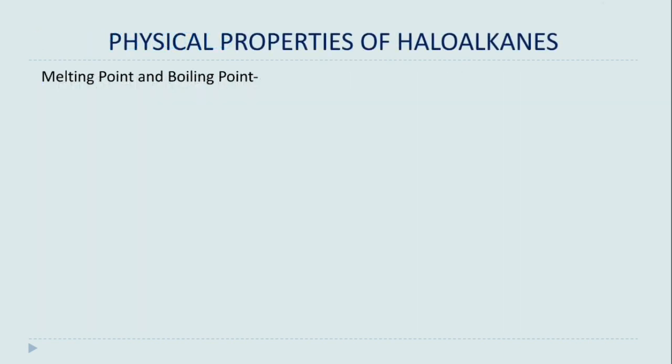Now in physical properties we will discuss the boiling points, melting points, solubility, etc. First of all, let's discuss the melting point and boiling point of haloalkanes. We know that haloalkanes have a polar covalent bond, which we have already discussed in the nature of the C-X bond.